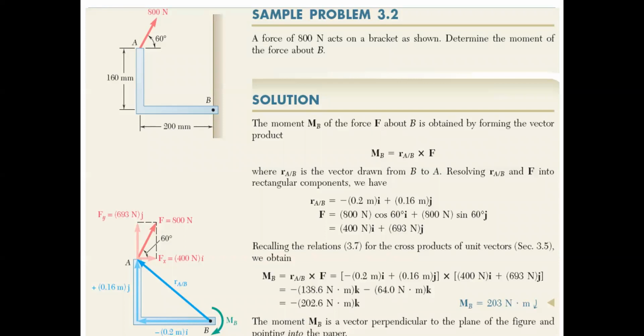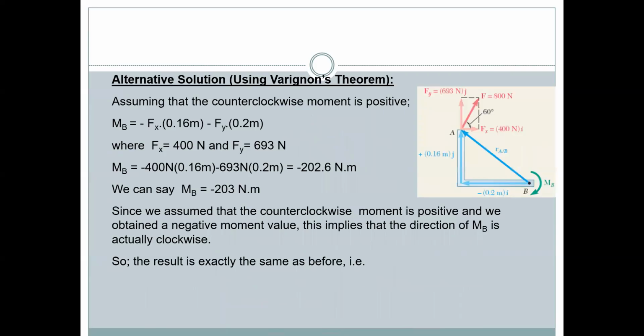So there are some sample problems and the alternative solution using Varignon's theorem. Assuming the counterclockwise moment is positive, we can take it as minus F times 0.16 meter, taken from the horizontal A to 0, which is 0.16 meters, and the breadth 0 to B is taken as 0.2 meters.